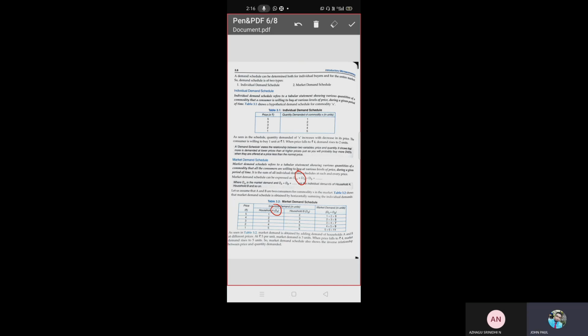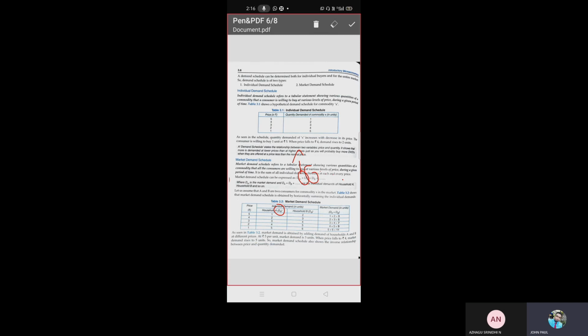Yes or no? Yes, sir. One single member, then a group of members is called a family, and a group of families is called a society. So this is family A, family B, and it will go on up to however many families there are. All we need to add. Finally, we will get the market demand. Got my point? Yes, sir.